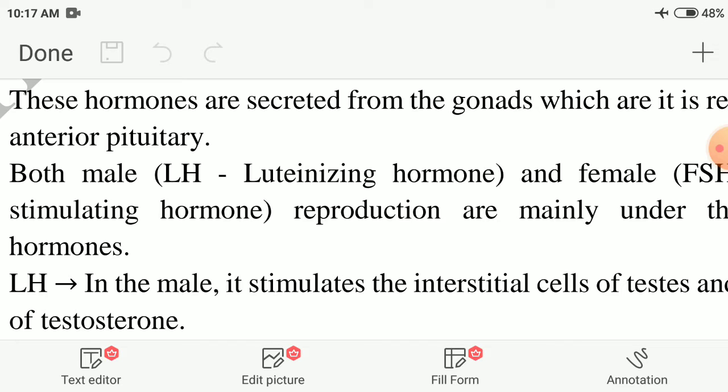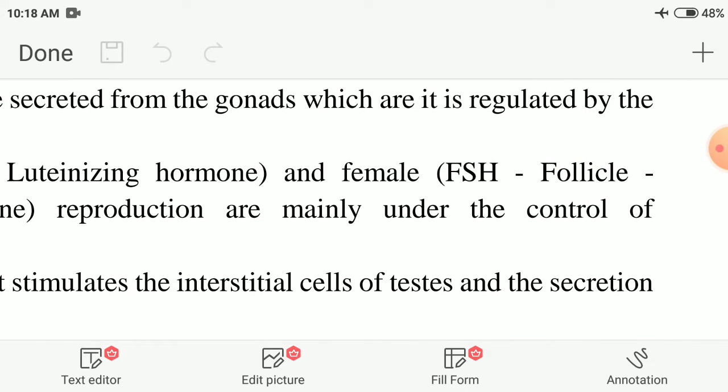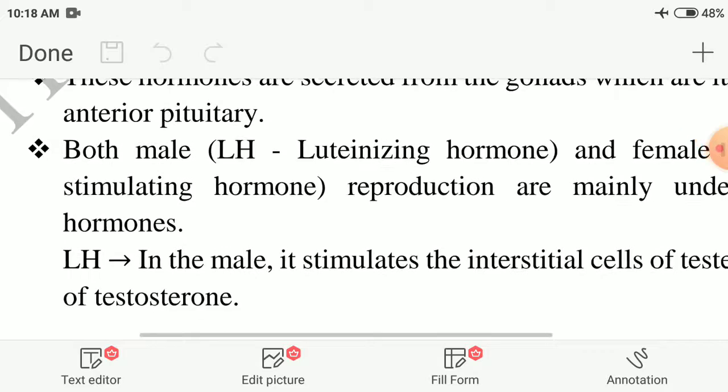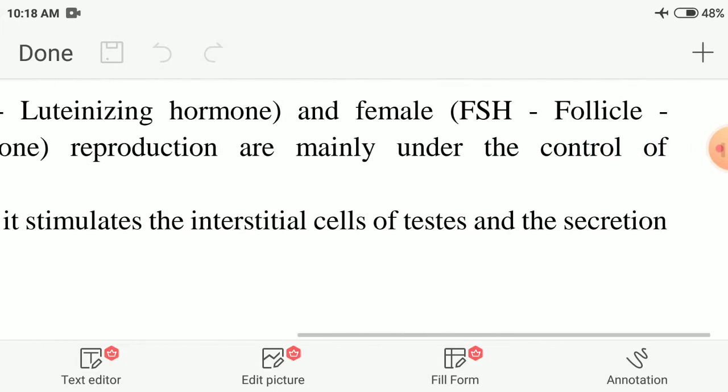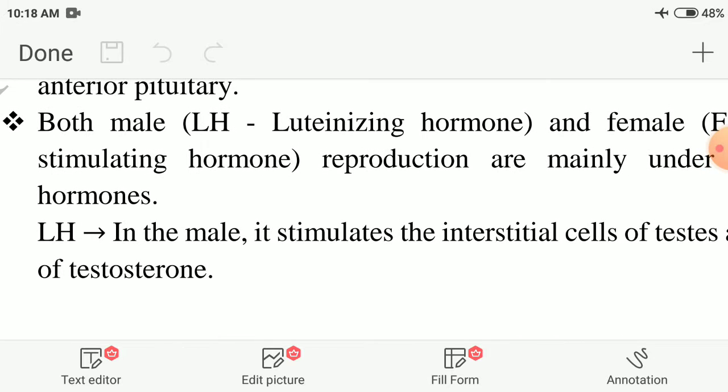Okay. Both male and female reproductive functions are mainly under the control of the hormones LH and FSH. LH means luteinizing hormone, FSH means follicle stimulating hormone. First, we discuss about LH.